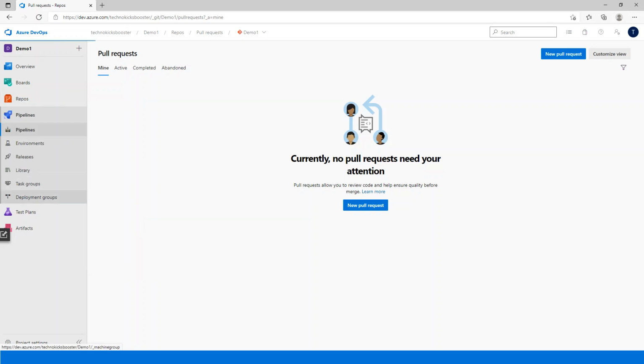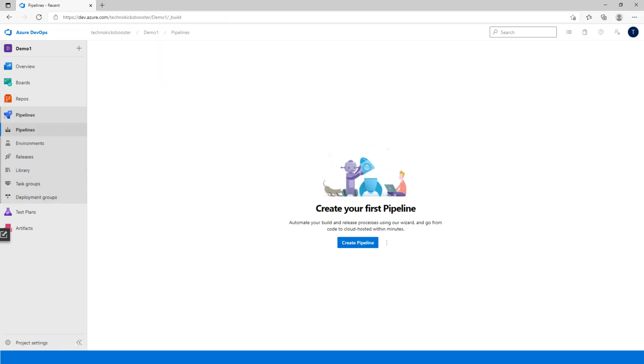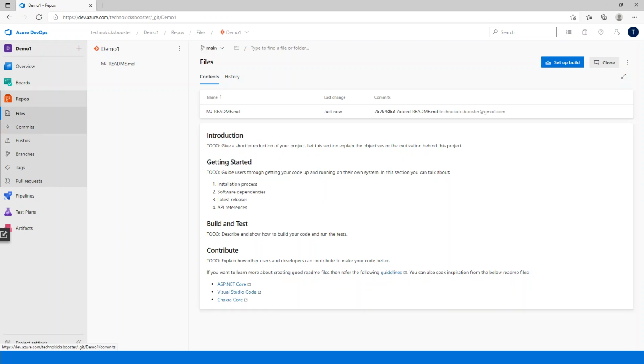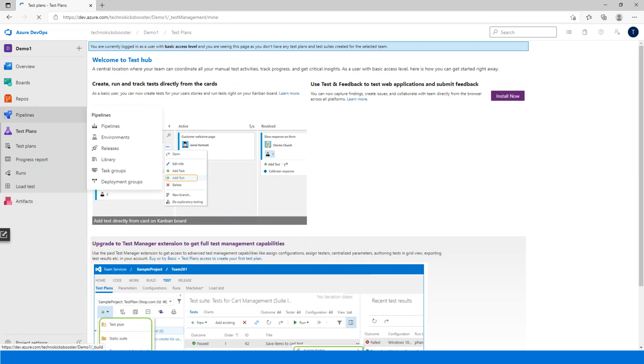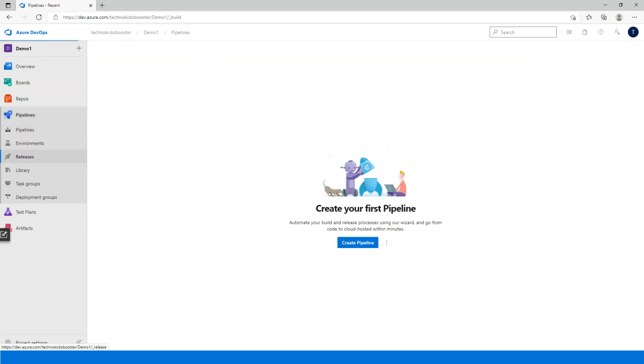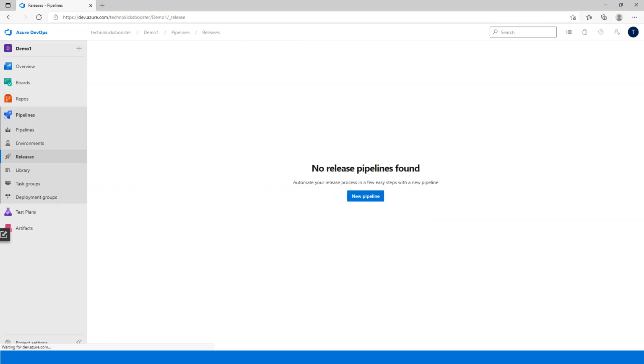Then we have the pipelines, which is the main stuff. CI pipelines, where based upon this repository you'll be creating the pipelines. On the pipelines, you have the pipelines and releases. CD, continuous deployment, is nothing but when you want to move either to Azure, to your on-prem services, to AWS, GCP, or any public cloud or hybrid cloud. For that you can use these releases.